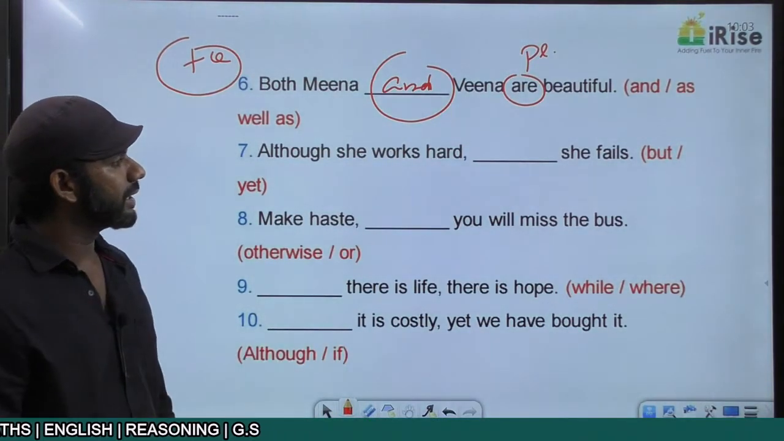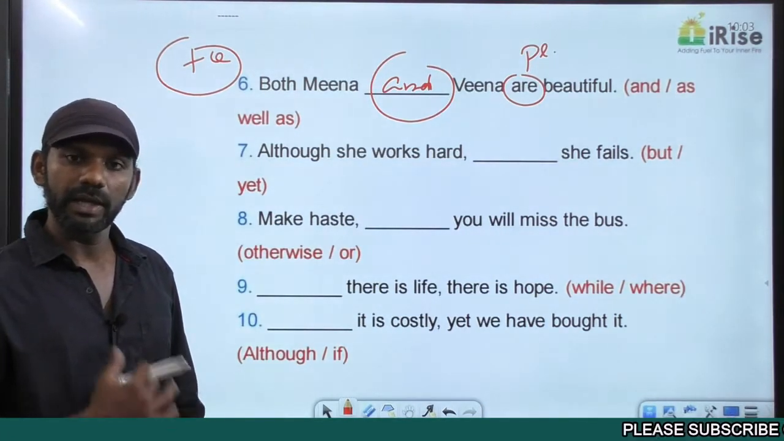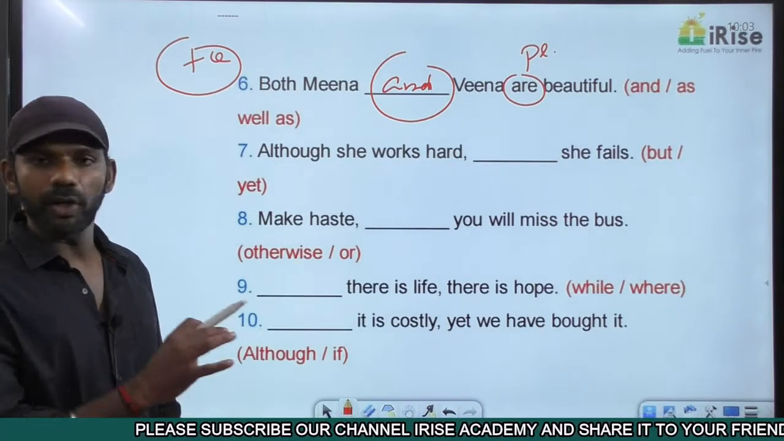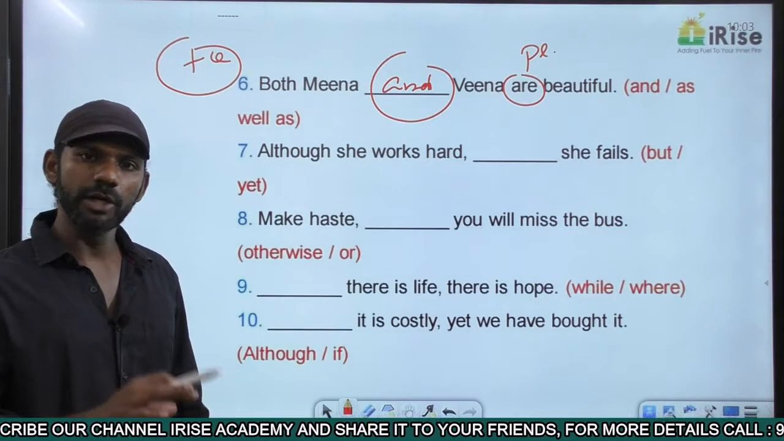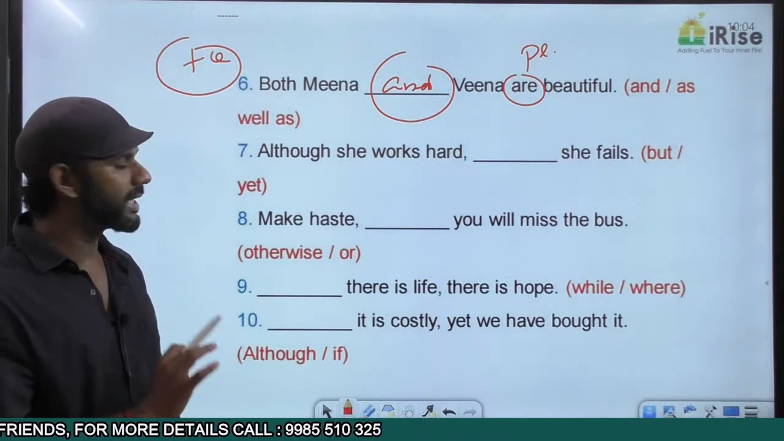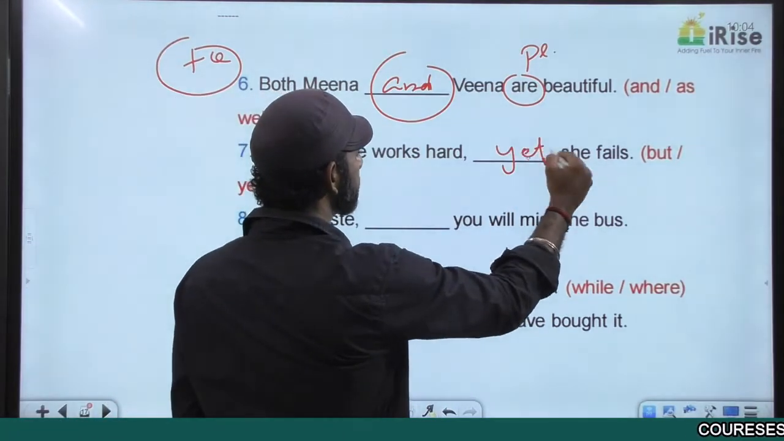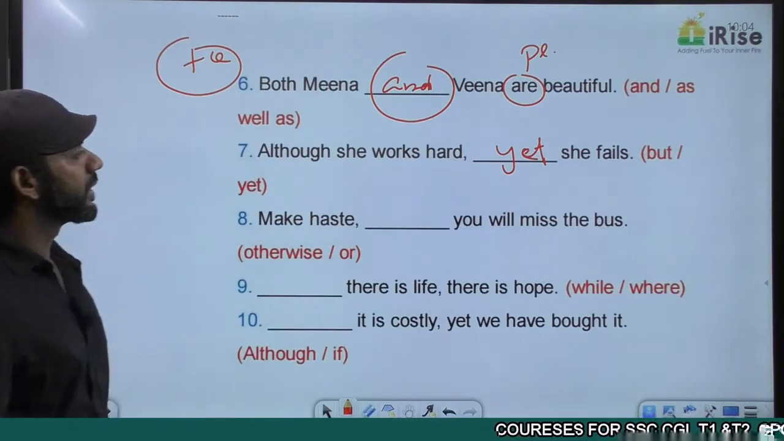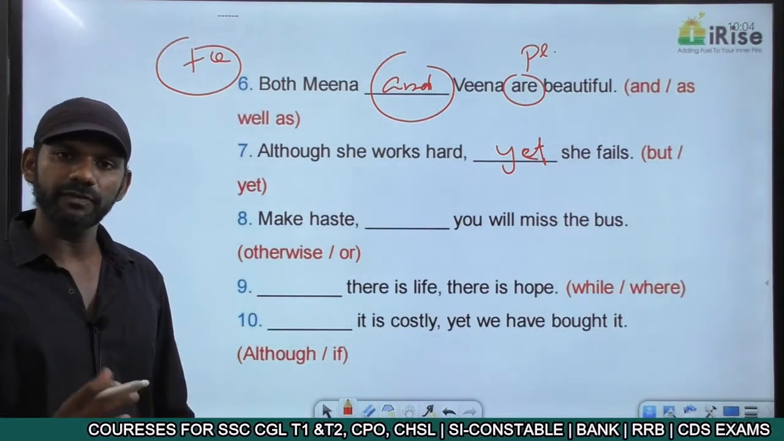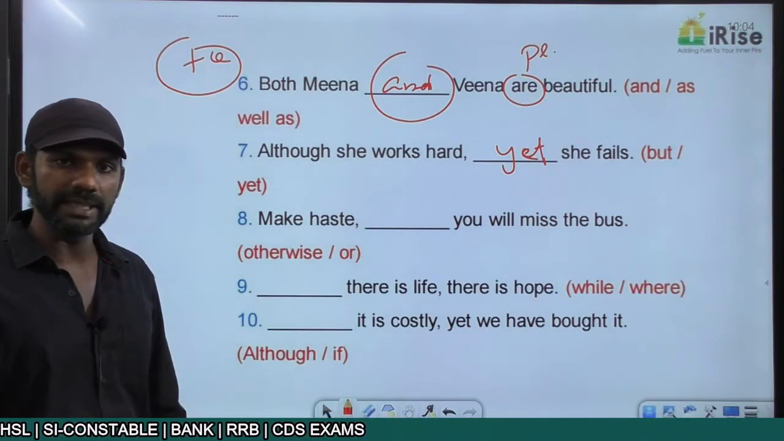Although she works hard, dash she fails. I told you the rule regarding the usage of although. Although can be followed by yet but not compulsorily. So whether although is followed by yet or not, the sentence is grammatically correct. But as we have options given here, but and yet, and although can be followed by yet, this blank must be filled with yet. Although she works hard, yet she fails. Although she works hard, she fails, is grammatically correct. Although she works hard, yet she fails, is also grammatically correct.